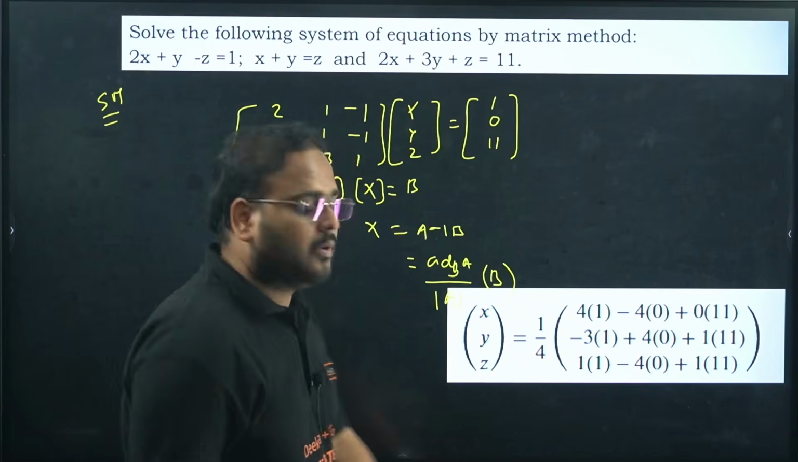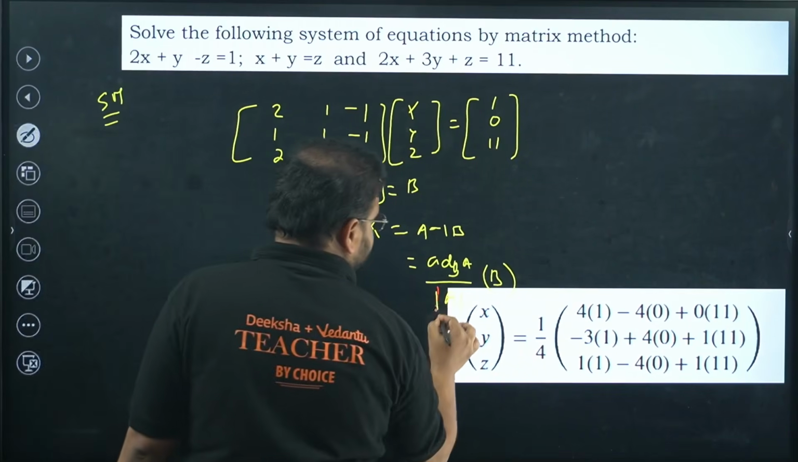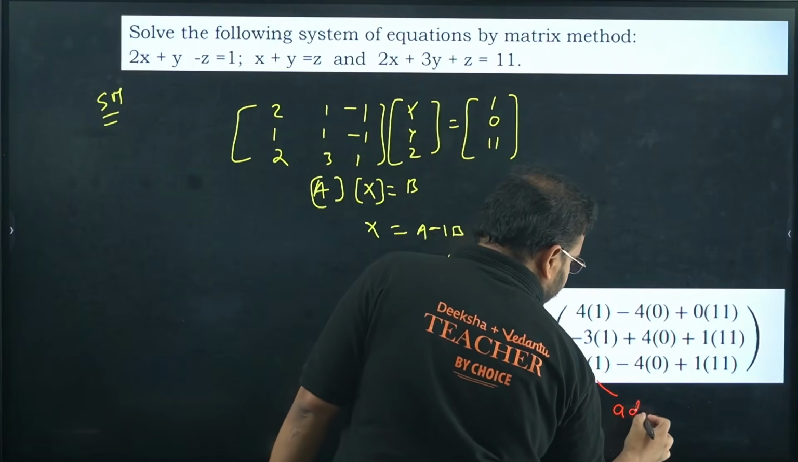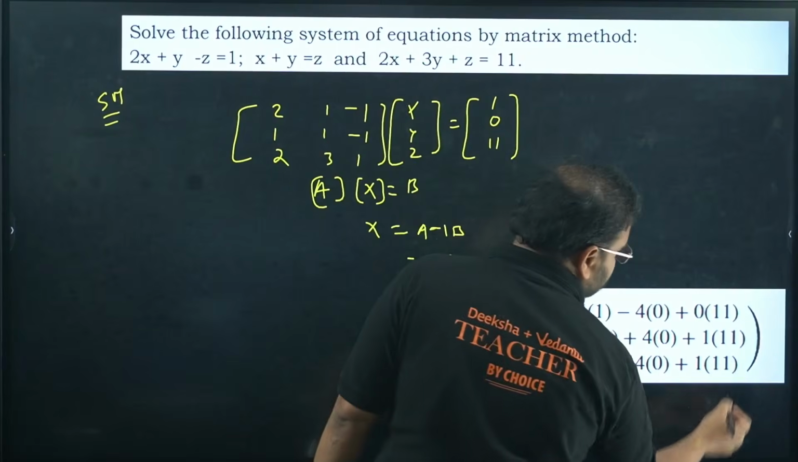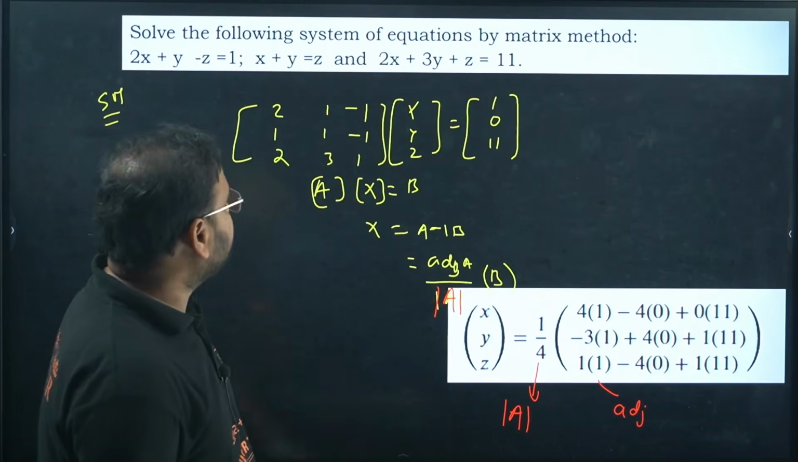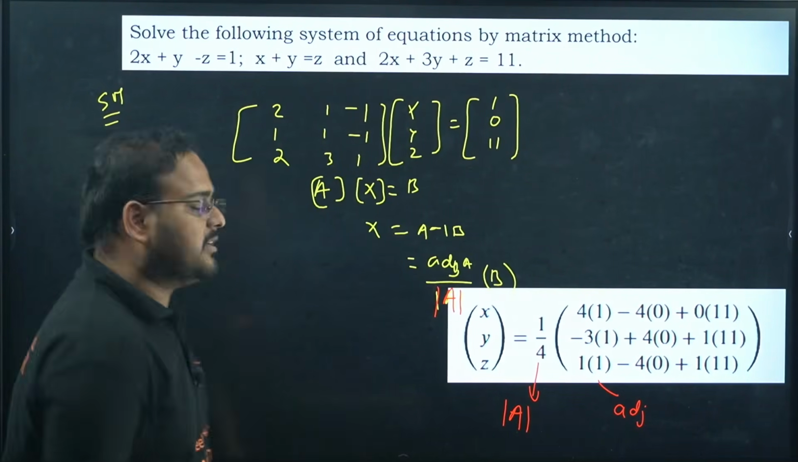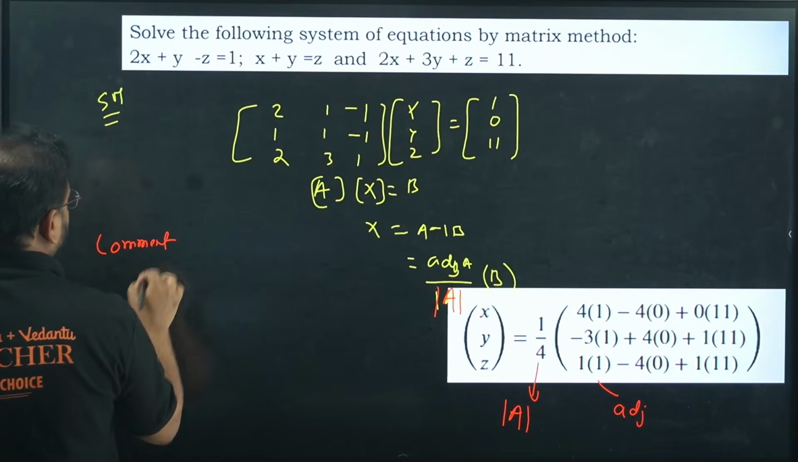This is your answer. Okay. So if you solve it, let me know what is the answer value. This is your adjoint value. This represents the determinant of A and this is the matrix B. Matrix B is 1, 0 and 11. Right? Check here, 1, 0 and 11. Alright. So let me know the answer in the comment section. Comment your answer.